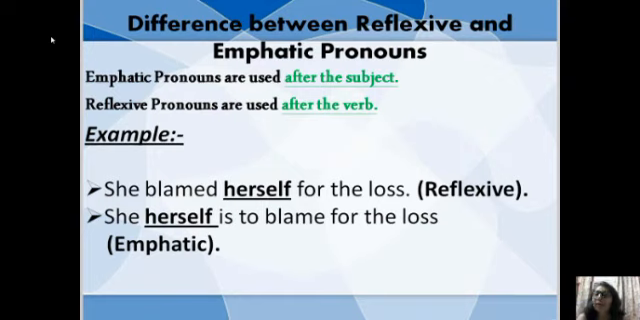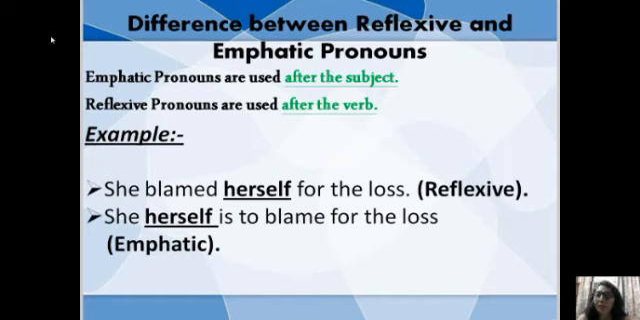Yes, students, again, the difference between reflexive and emphatic pronouns. As I have already told you, emphatic pronouns are used after the subject. Reflexive pronouns are used after the verb.